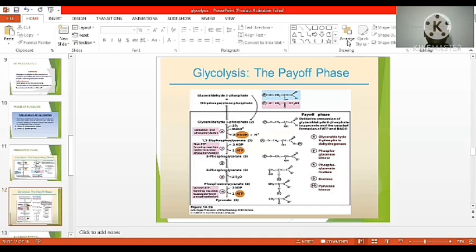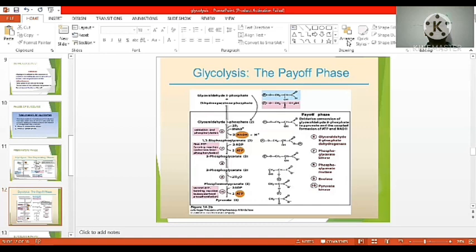2-phosphoglycerate is converted in the presence of enolase enzyme. One water molecule is eliminated from the 2-phosphoglycerate in its conversion into phosphoenolpyruvate. The final step is in the presence of pyruvate kinase. Phosphoenolpyruvate is converted into pyruvate. Here also one substrate level phosphorylation occurs.